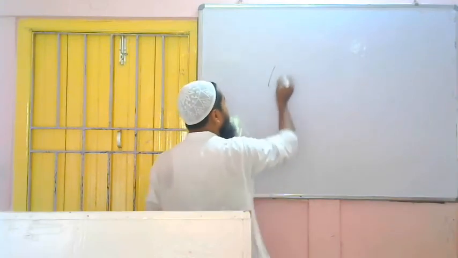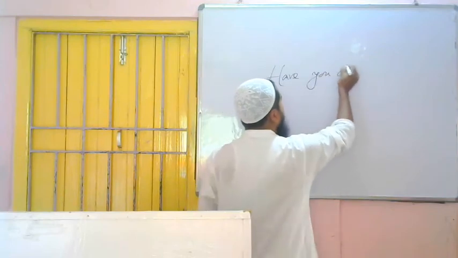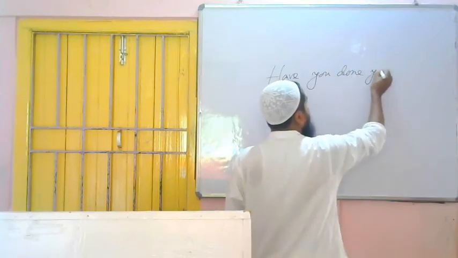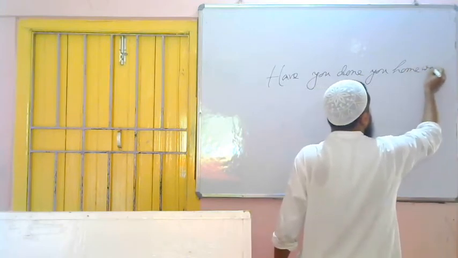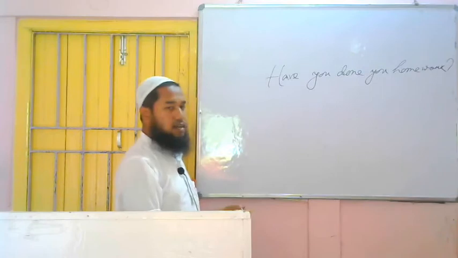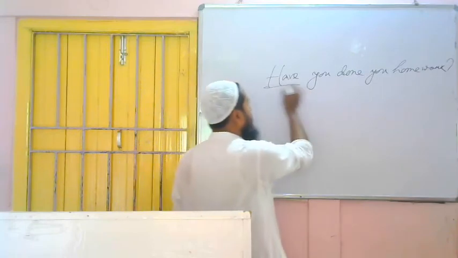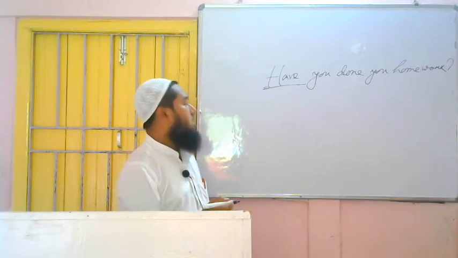Have you done your homework? Question mark, interrogative sentence. Okay, what type of interrogative is it? Yes-no type interrogative, because the auxiliary verb is there at the beginning. We have understood this is a sentence of yes-no type question.